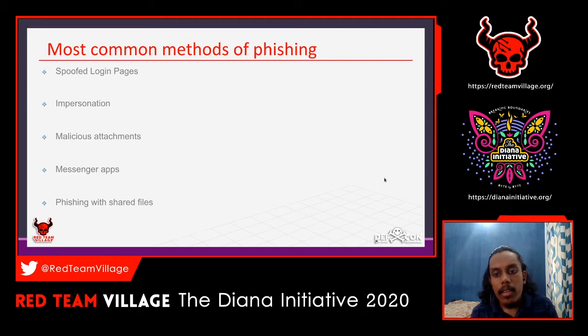It shows in the email that the user is waiting for your reply. A regular user looks at that mail, thinks it's not a phishing mail but genuine, and clicks on that particular URL, and the rest I don't want to say. So that is called messenger apps.